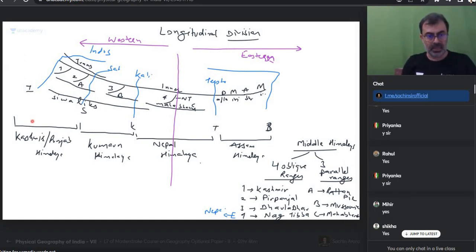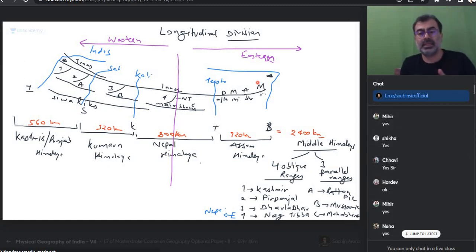Otherwise, if we look at the length, it is 560 kilometers, 320 kilometers. Nepal Himalayas are the longest, 800 kilometers, and Assam Himalayas are 720 kilometers. If we total, it will come to around 2400 kilometers. Do you get that? I told you east-west, from the gorge to the gorge, from the syntaxial bend to the syntaxial bend. If you are looking here, the east-west will come. Everyone okay?